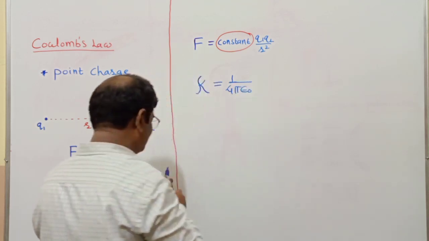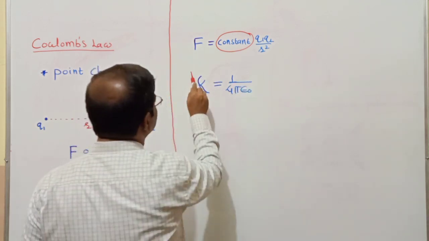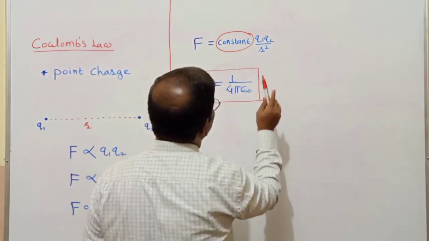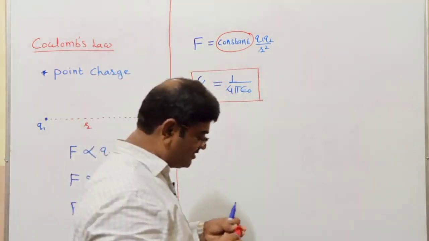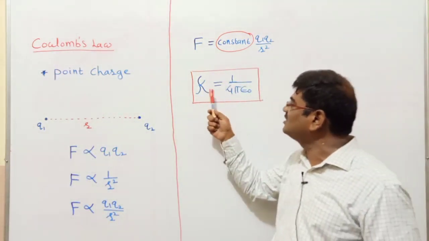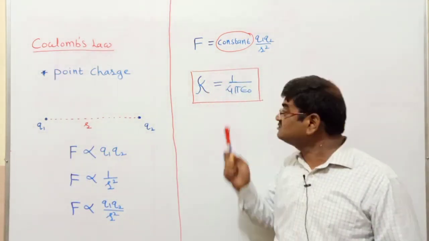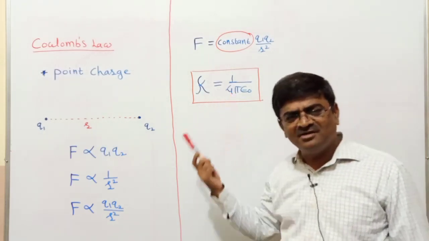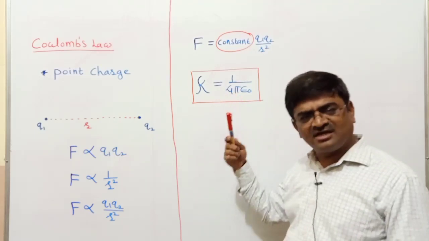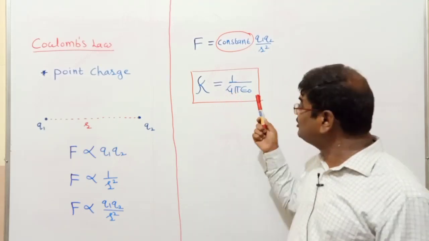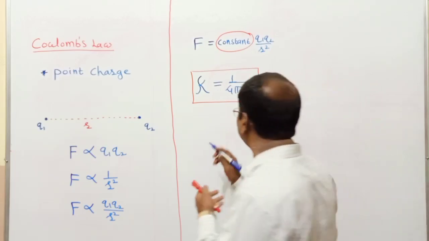So how much is the proportionality constant? 1 upon 4 pi epsilon 0. Now, in this experimentally calculated value of the constant, there are certain terms. 4 is a number you all know. Pi is again a constant familiar to you all. The only new constant which has come here is